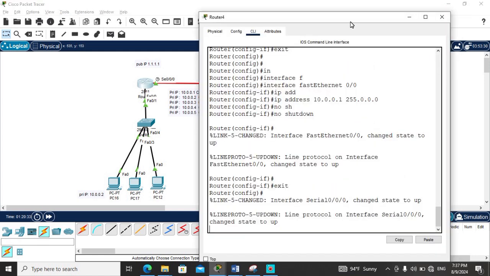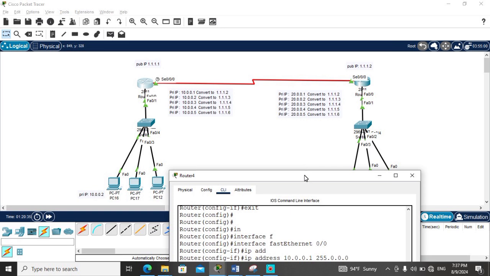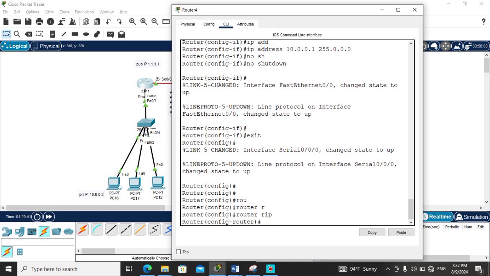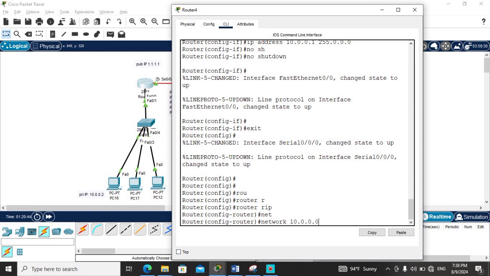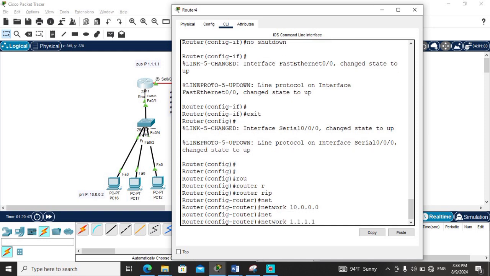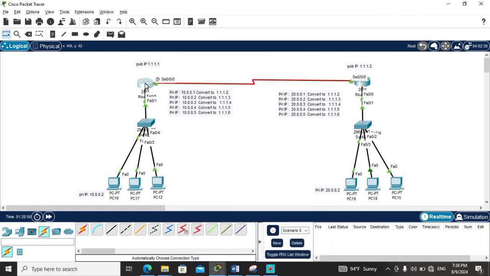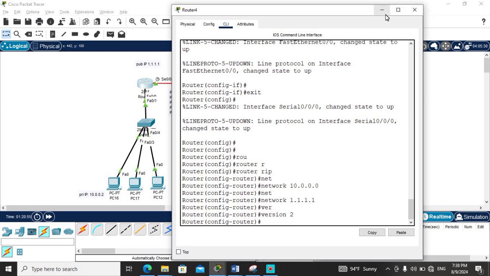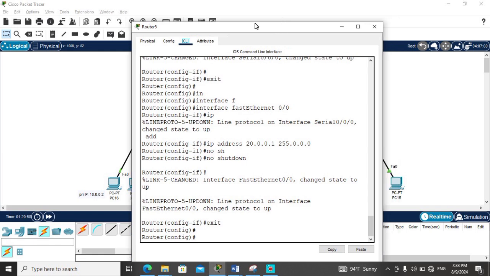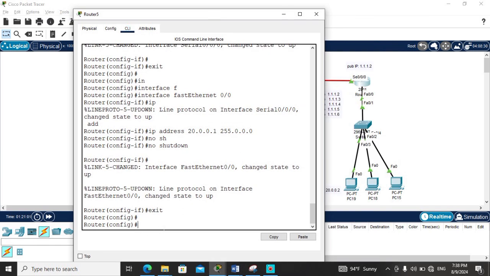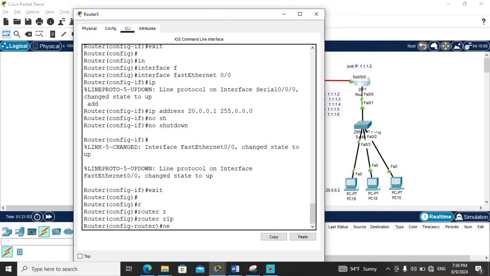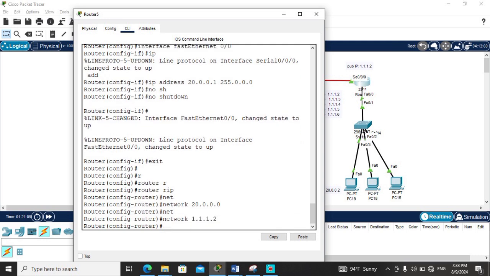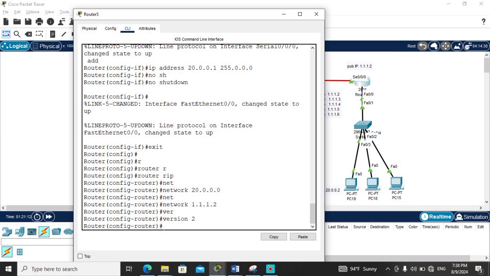I want to connect this router with this router. For this I want to use a protocol: router rip, network 10.0.0.0, network 1.1.1.0. And after that, oh sorry, I forgot version 2. And after that I want to come to this router and configure the protocol: router rip, network 20.0.0.0, network 1.1.1.0 and version 2.